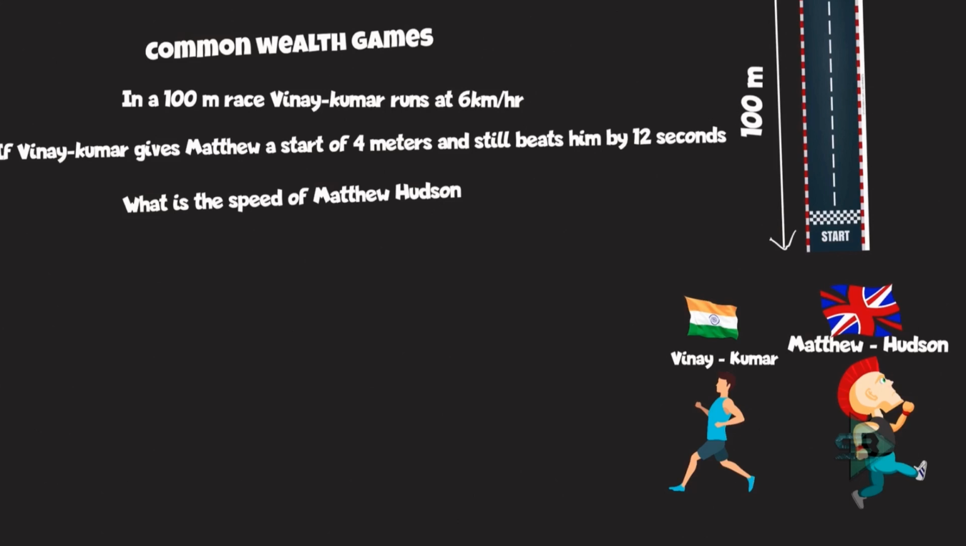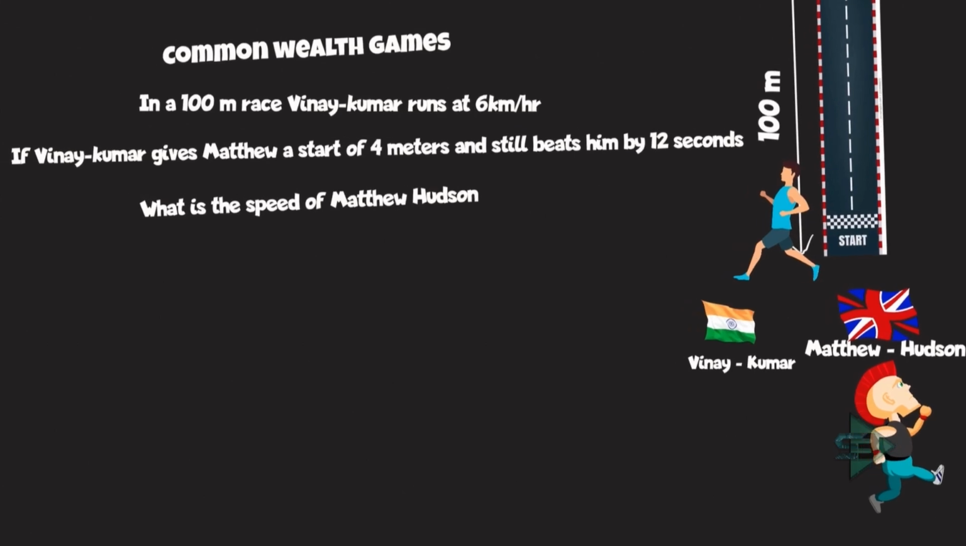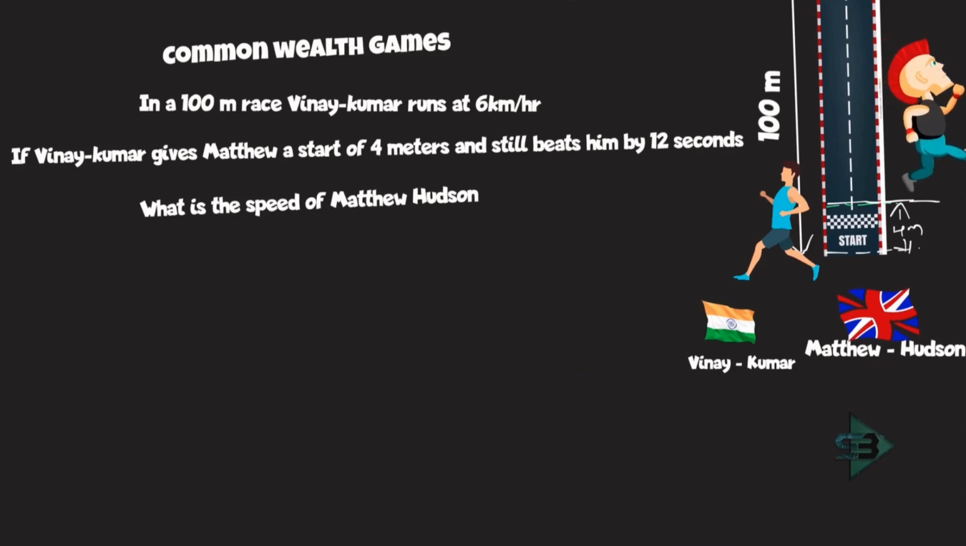Let's first understand what is the meaning of this start. So if I am saying Vinay Kumar is here, imagine he is at the start here. So let's put him here. And Matthew is running what now? He gives Matthew a start of 4 meters. So what am I saying right now? That this distance where Matthew is standing, Matthew is standing 4 meters ahead of Vinay Kumar. So where is Matthew? Matthew is here.